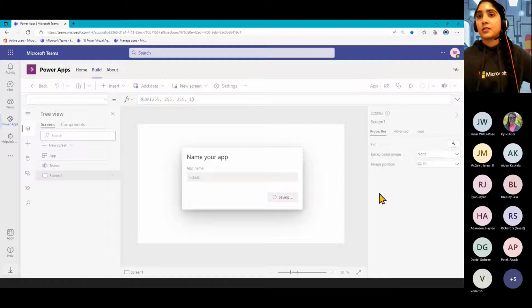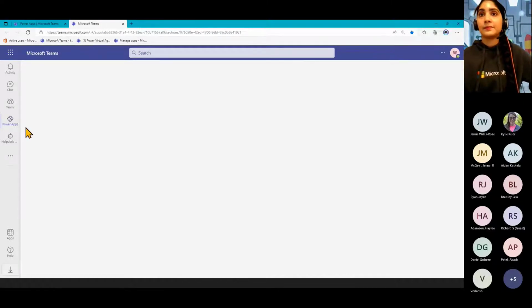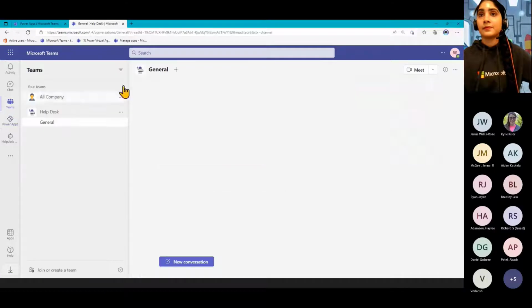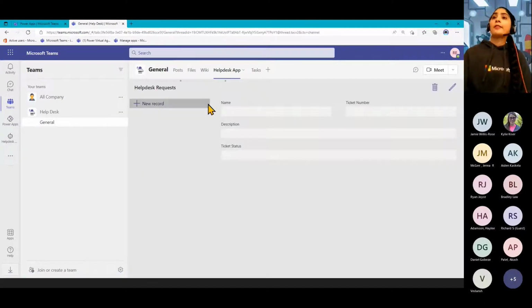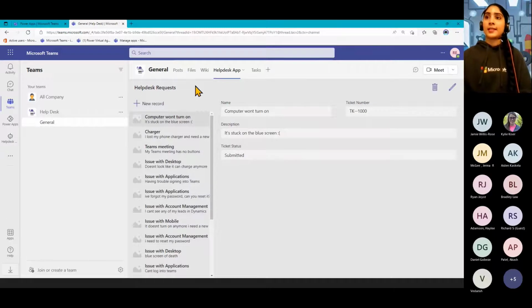When it wants to load, if it takes too long, I might just skip over this. Let me open up another tab while that's going. So what we get as an end result is we've connected our Dataverse tables to this app.